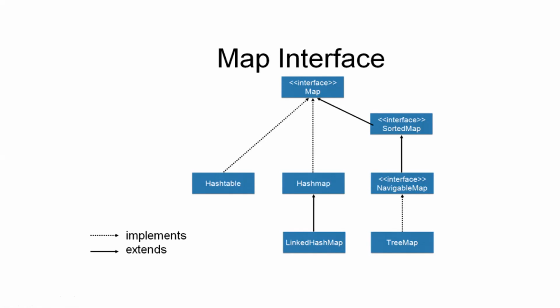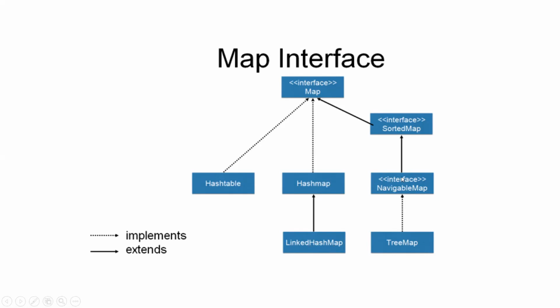And extension, friends, extends means suppose if I am using a class kind of thing, I can directly make use of the extension. So you can observe the relation between hash map and the linked hash map is the extension.